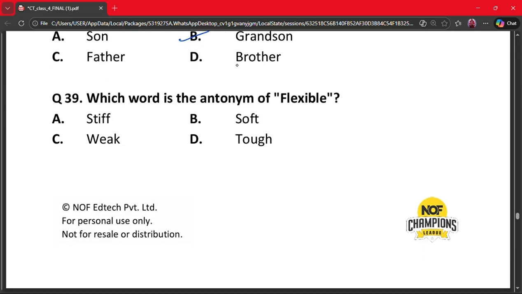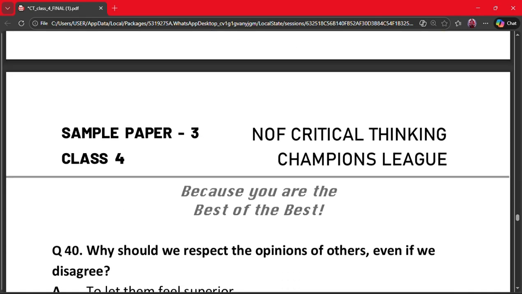Our next question is question number 39. Which word is the antonym of flexible? A. Stiff, B. Soft, C. Weak, and D. Tough. The correct answer is stiff, because flexible means easy to bend and stiff means not bendable. They are opposites. So option A is the correct option.